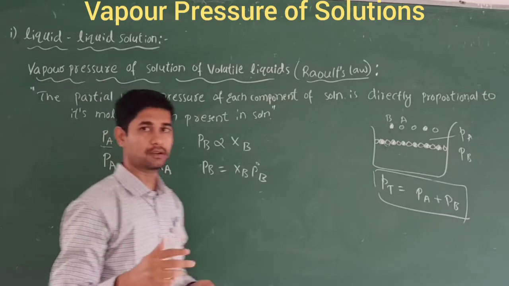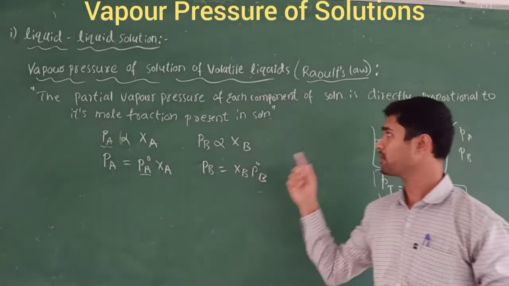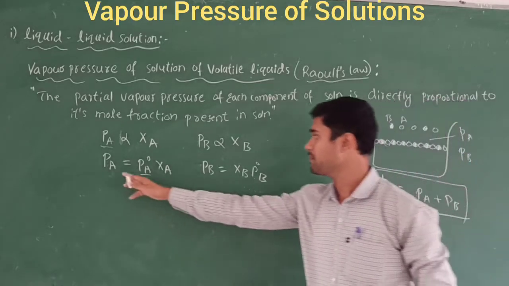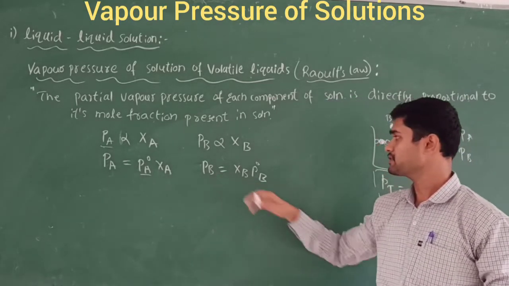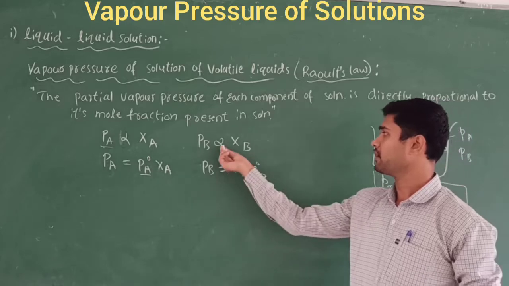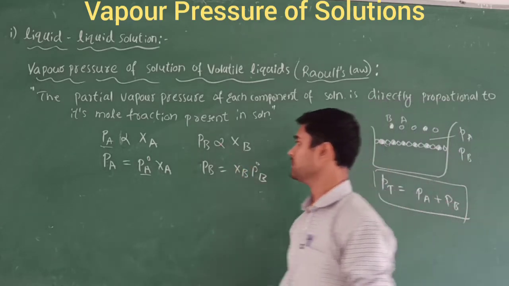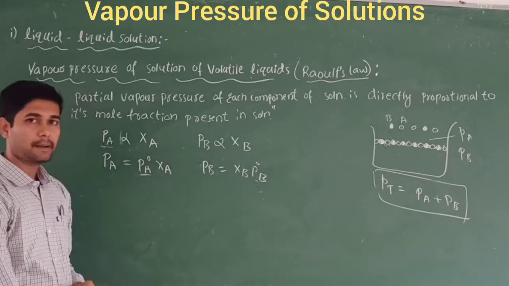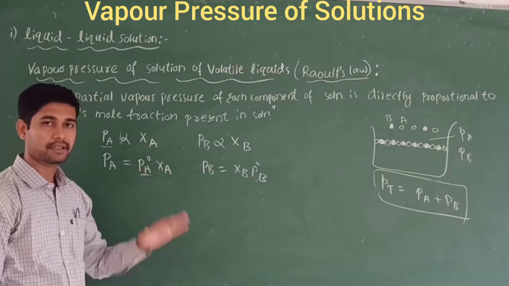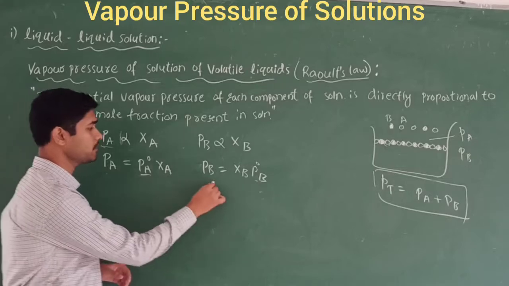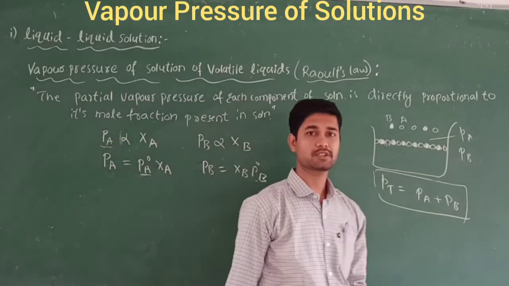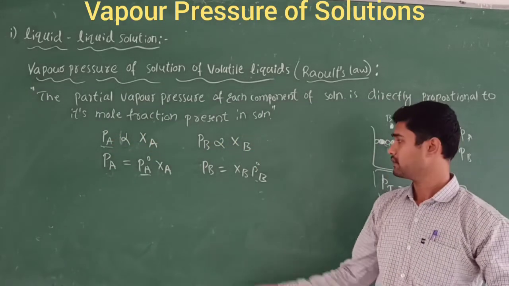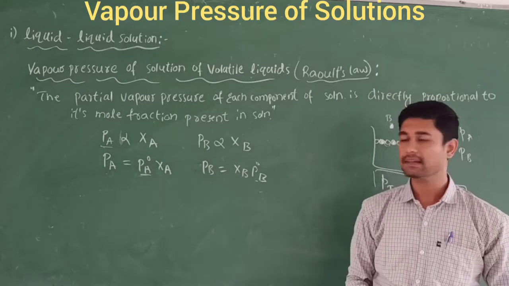We get two forms: PA equals PA naught into XA, and PB equals XB into PB naught. Here PA naught and PB naught are the vapor pressures of the pure components, whereas PA and PB are the partial vapor pressures of components A and B.